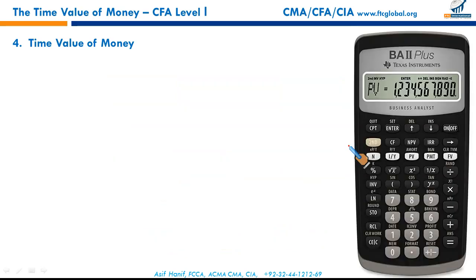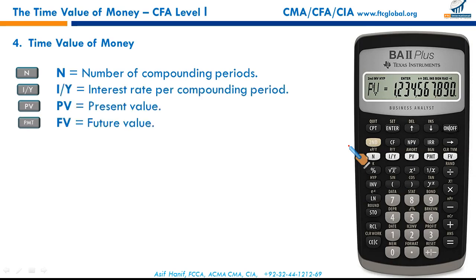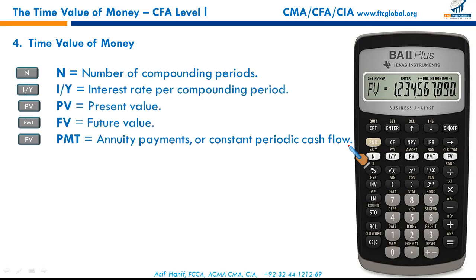Now this is the overall structure of your financial calculator. The focus would be on the TVM area. N represents the number of compounding periods: how many times the payments are compounded, once a year, twice a year, biannually, quarterly, monthly, daily, or continuously.